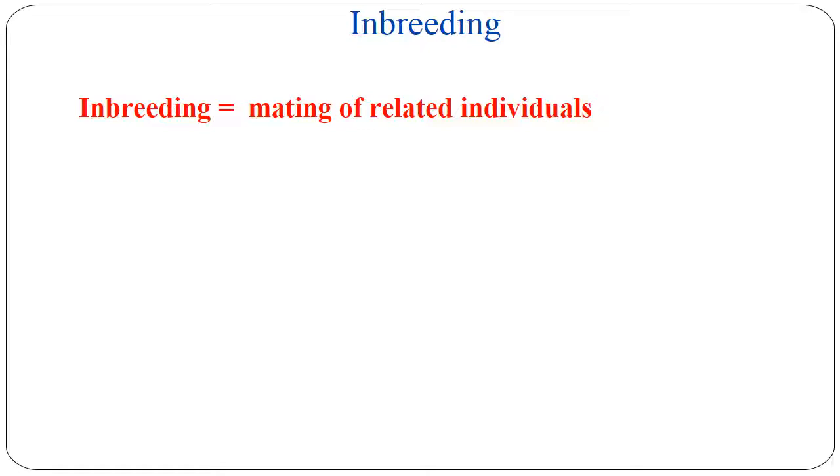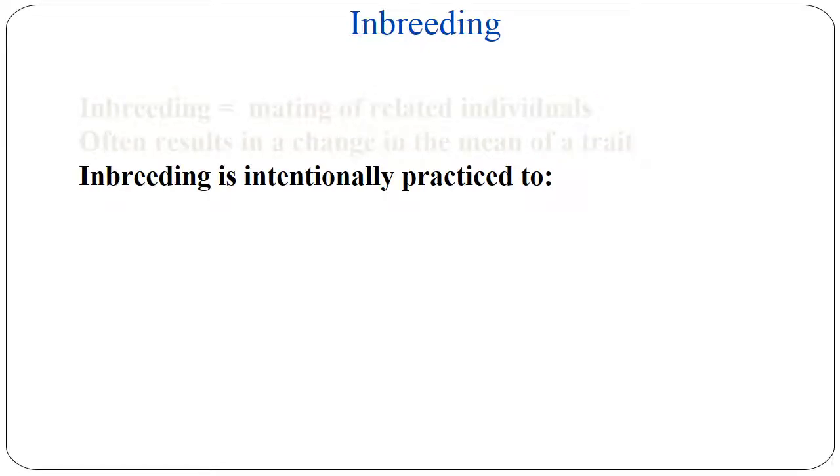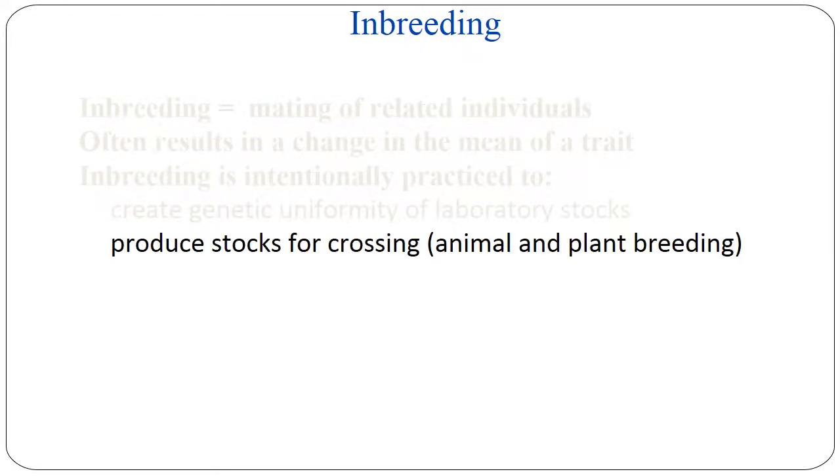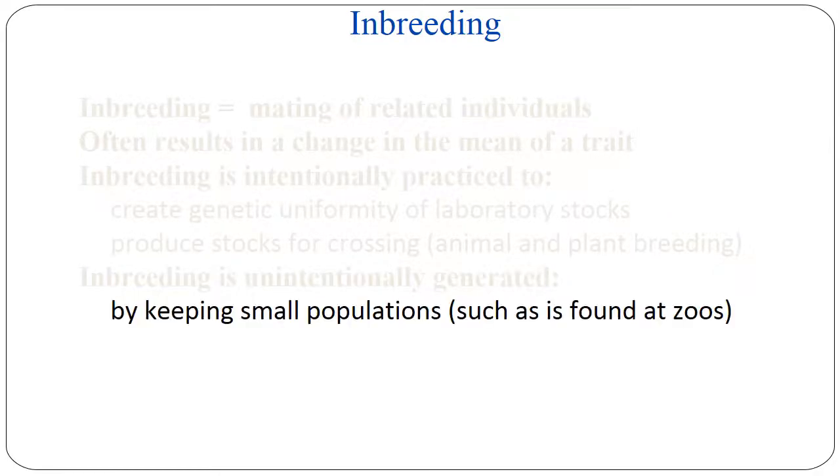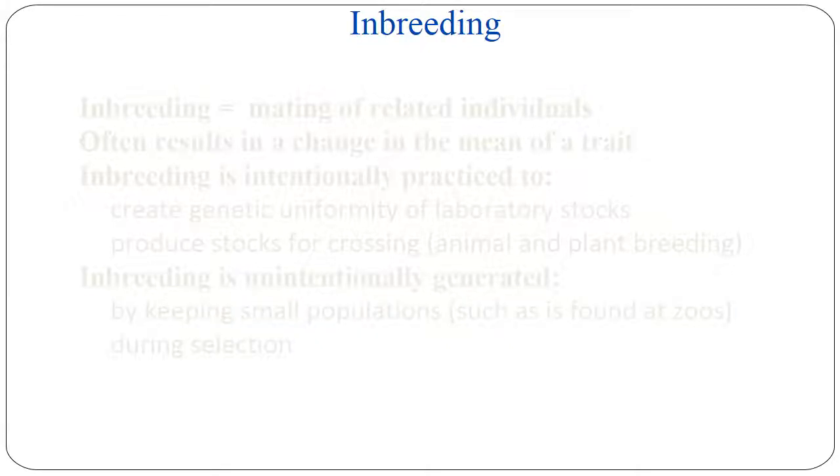Inbreeding is mating of related individuals, often resulting in a change in the mean of a trait. It is intentionally practiced to create genetic uniformity of laboratory stock, to produce stocks for crossing like in animal and plant breeding. It is unintentionally generated by keeping small populations like those found in zoos. During selection,